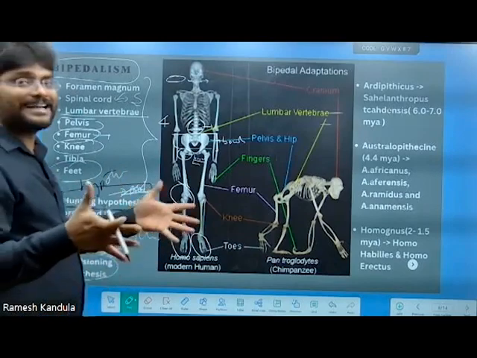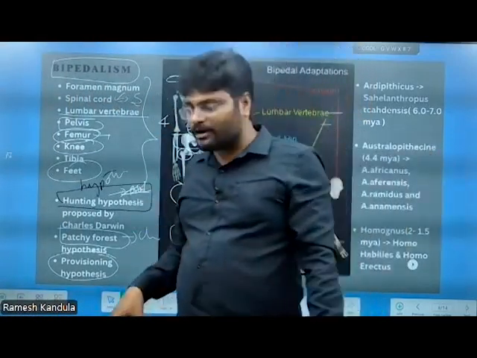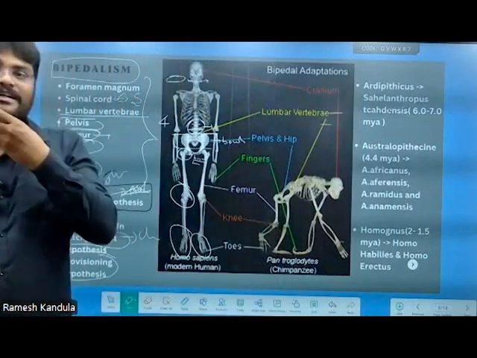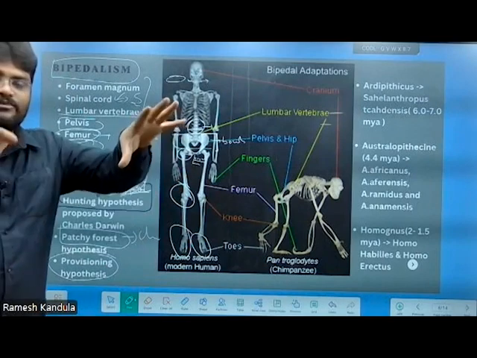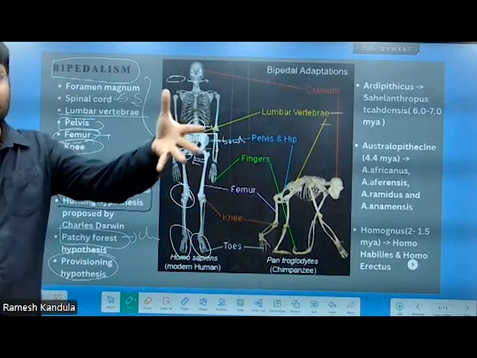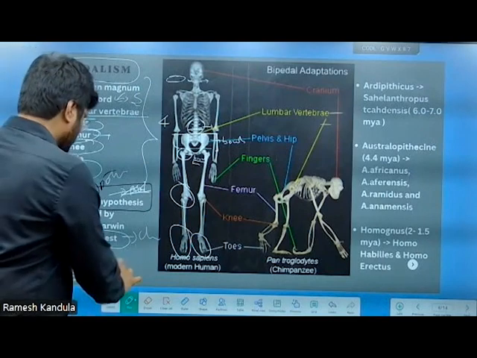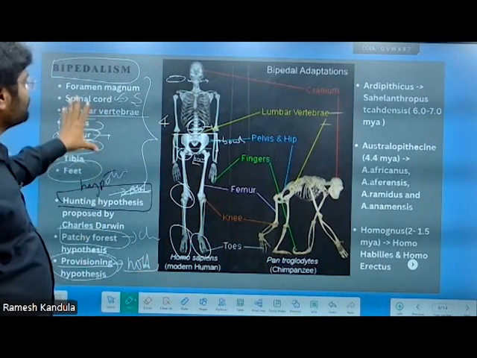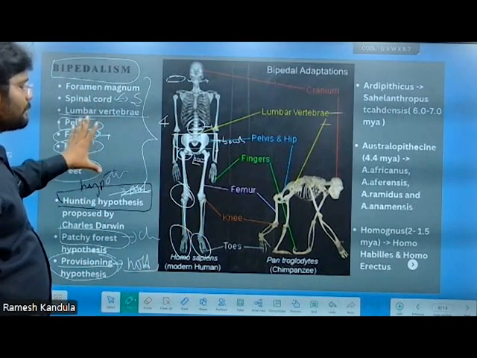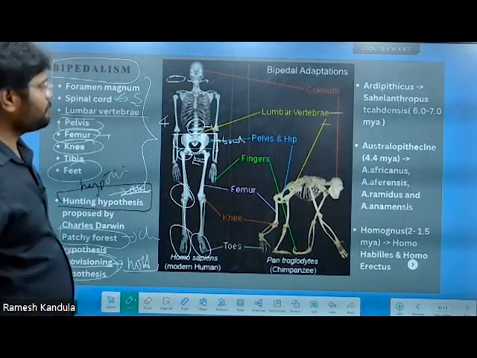Free hands collect more food. If the animal is going quadrupedal, only the mouth can hold the food. If the animal is using only 2 legs for walking and 2 limbs are free, these freed limbs can hold more food. That means provisioning, holding more food. So these might be the reasons humans became bipedal during the Ardipithecus time.